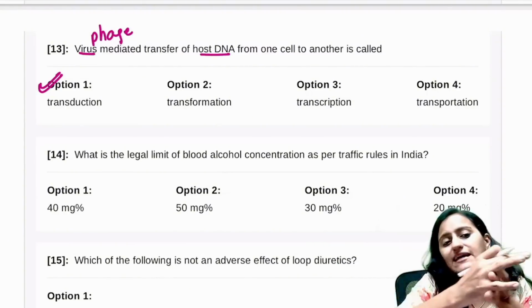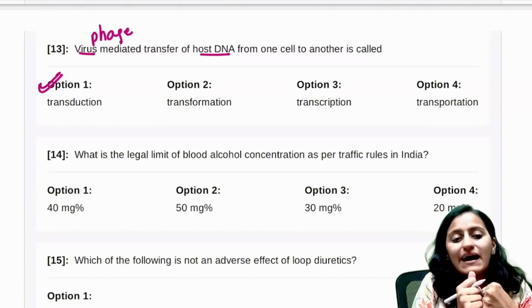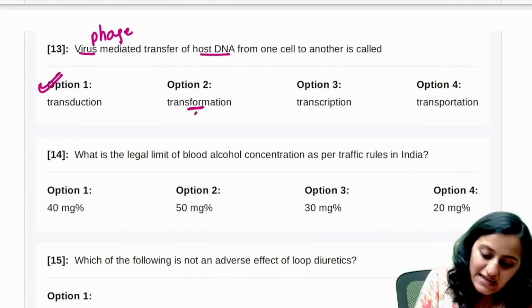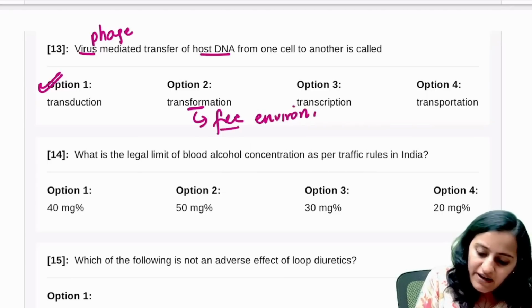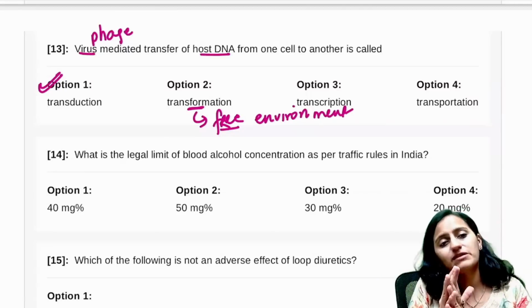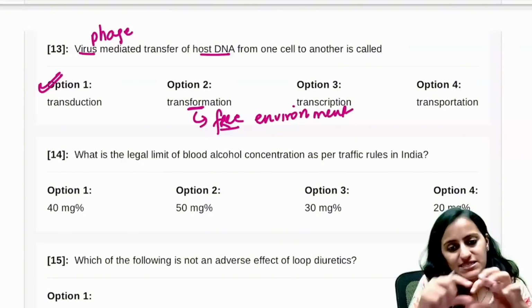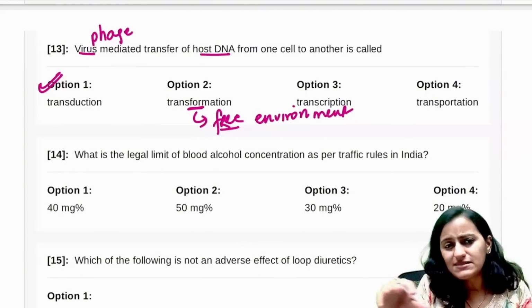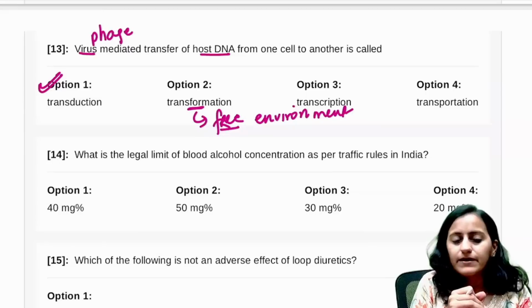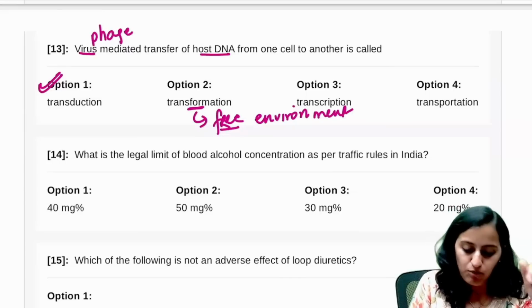If naked DNA is taken up from the free environment, remember that is transformation. If it is phage mediated, then it is transduction. Through the sex pilus is conjugation. So this is transduction, important.